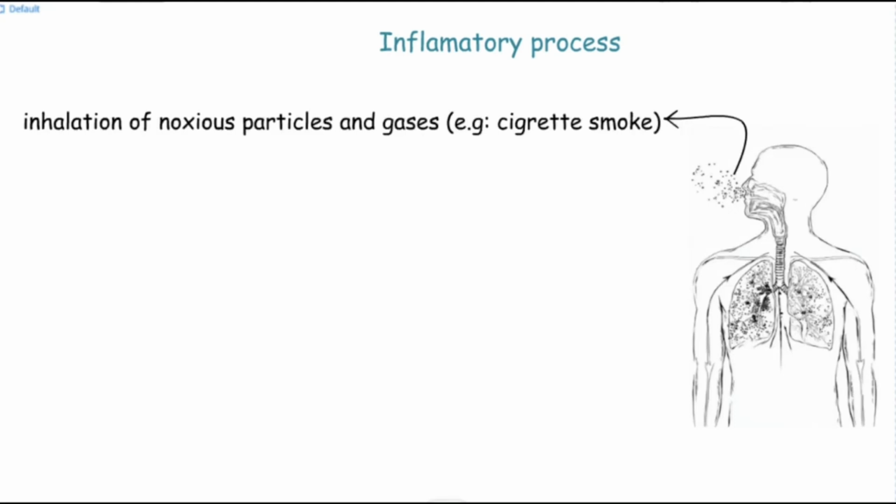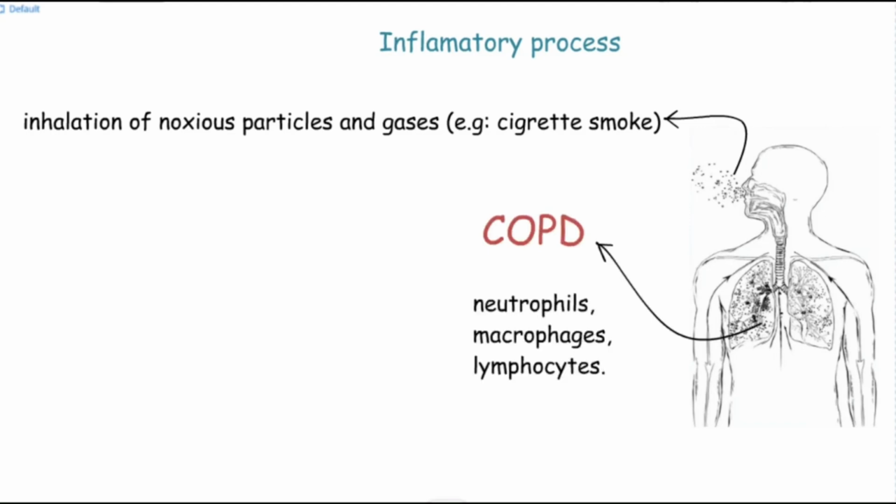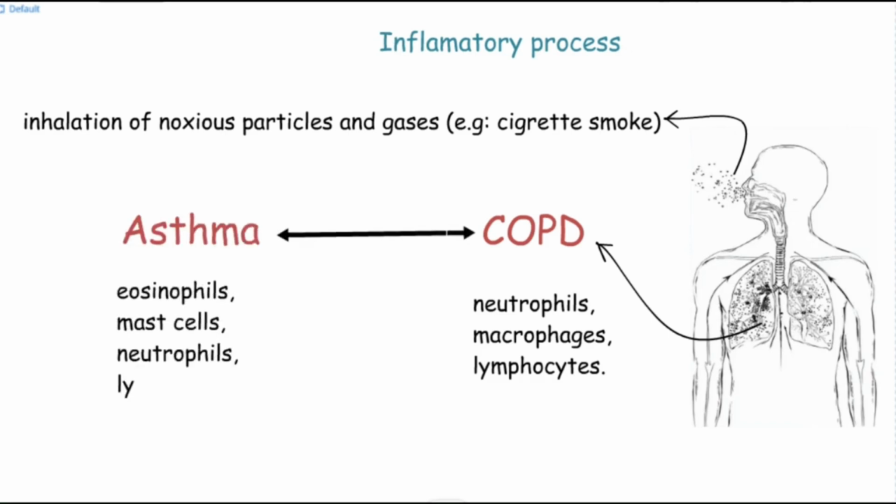The inflammatory process starts with inhalation of noxious particles and gases, e.g., cigarette smoke. The predominant inflammatory cells in COPD are neutrophils, macrophages, and lymphocytes. This pattern of inflammatory cells is different from that in asthma. In asthma, the inflammatory cells are eosinophils, mast cells, neutrophils, lymphocytes, and macrophages.